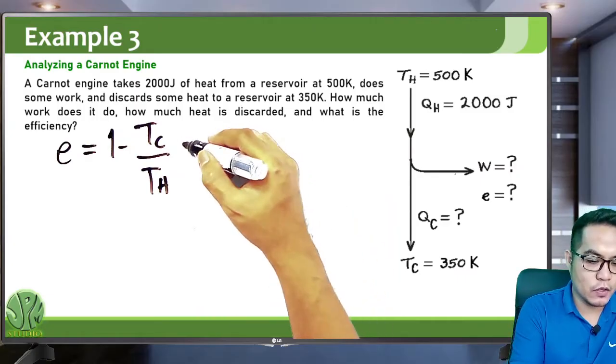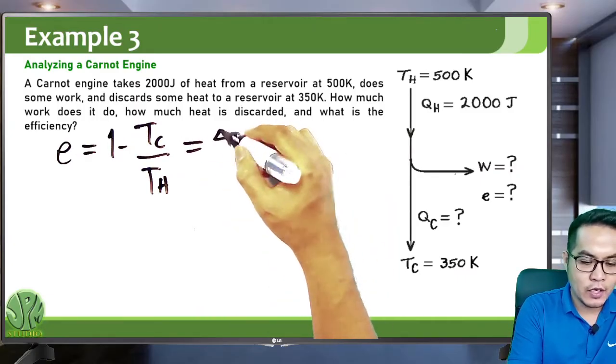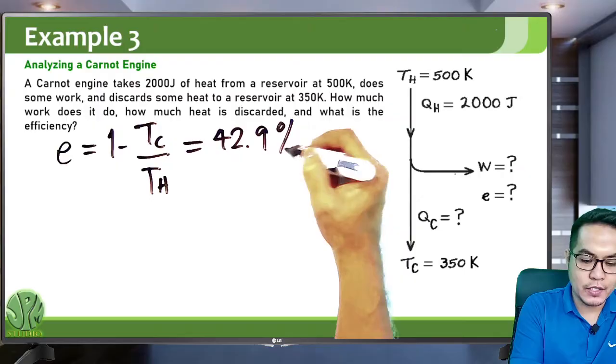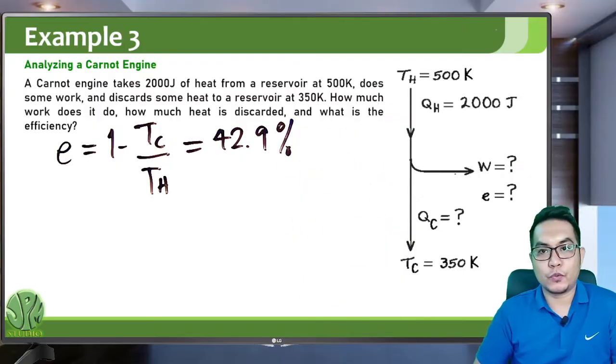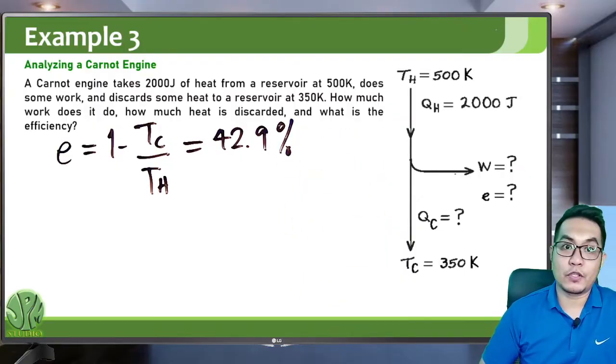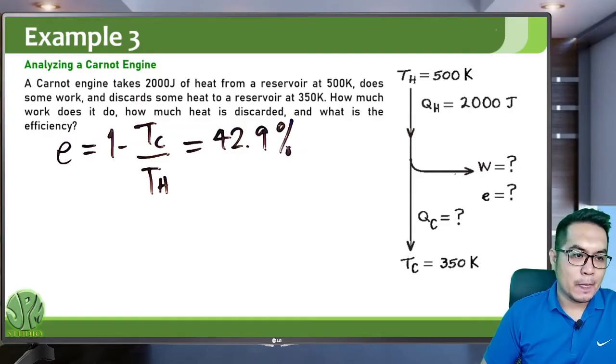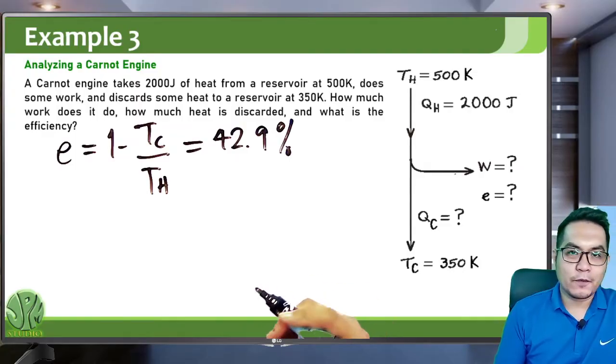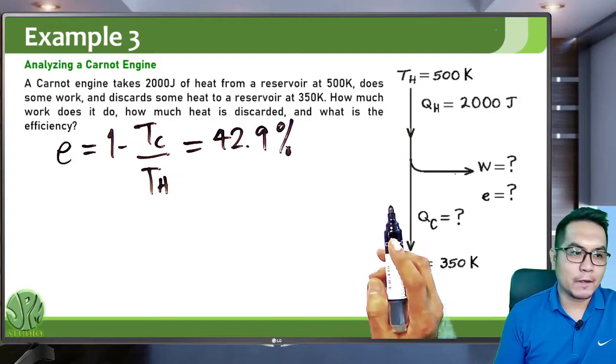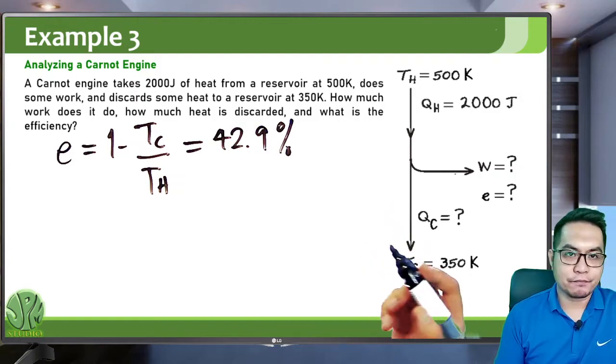If you substitute all of those values, you will get 0.429, or 42.9%. It is 0.43 if you round to two decimal places and two significant figures. Okay, so we can now solve for the work done.